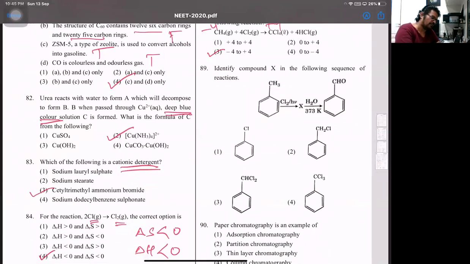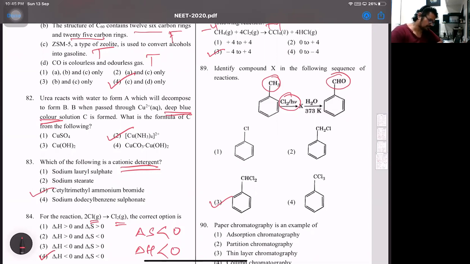Then the next one, the 89th one, compound X. Observe this part now. Here we have toluene, and it's getting converted to benzaldehyde. On the arrow, it's chlorine with hv. So that's a free radical reaction. First one H will go, it will become benzyl chloride. One more H will go, it will form its intermediate. It is this one, CHCl2. When the second hydrogen goes and it becomes this compound, then if I react it with 2 moles of water, the 2 Cl will be replaced, and we will get the respective benzaldehyde. So 89 is option 3.